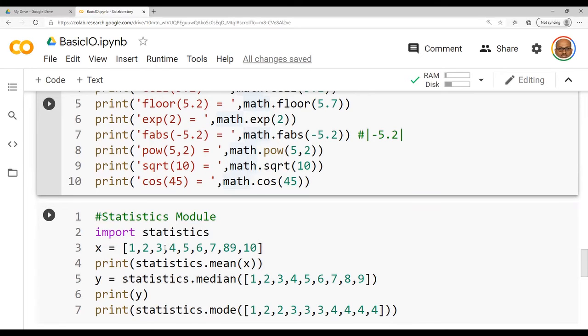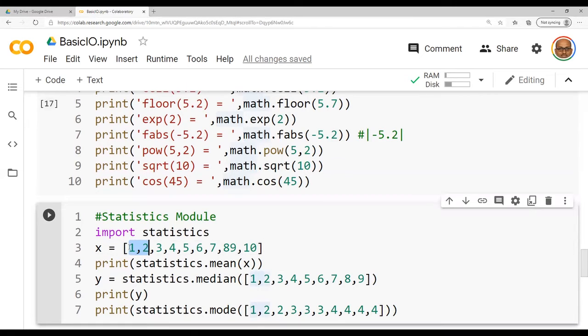So statistics dot mean totals all the elements present in the list, and then divides it by 9.